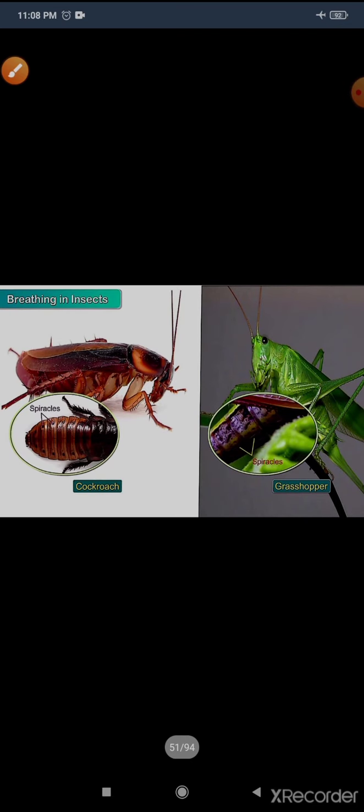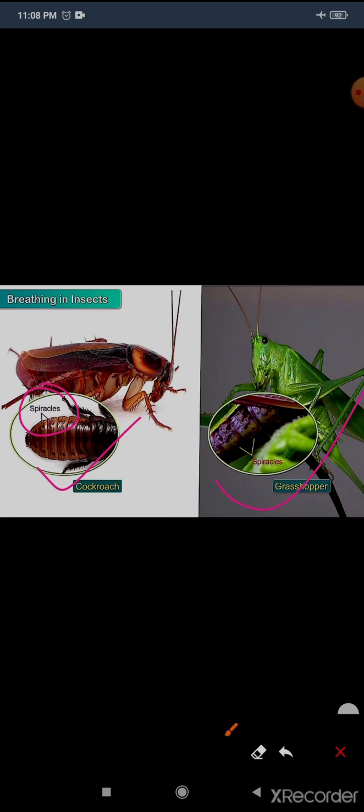Now the next, breathing in insects. Insects such as cockroach and grasshoppers have very small openings on their body called spiracles, through which they inhale and exhale air.